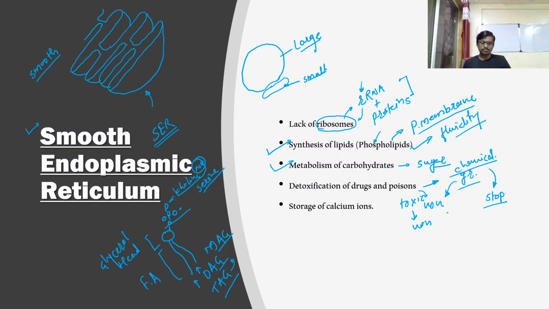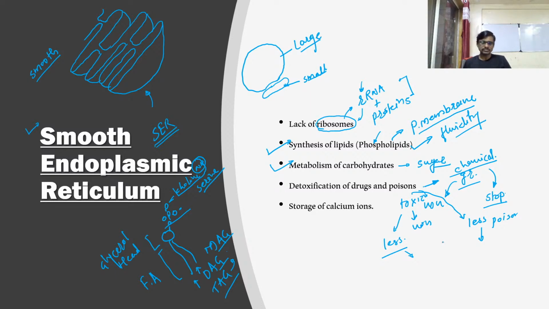Sometimes poisons are not easy to metabolize into a non-poisonous material. At that time the smooth endoplasmic reticulum converts a poison into a less poisonous one, toxic to less toxic. So let's take an example of this poison and toxic material.